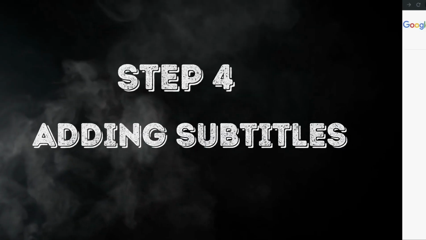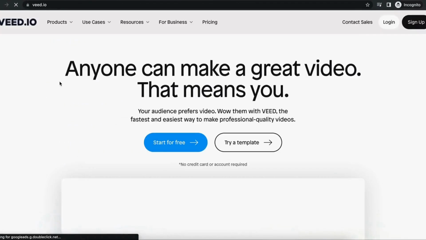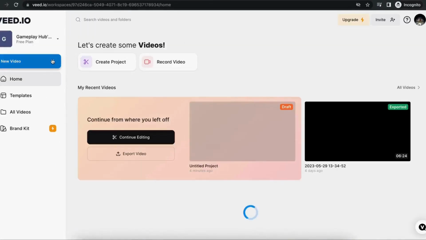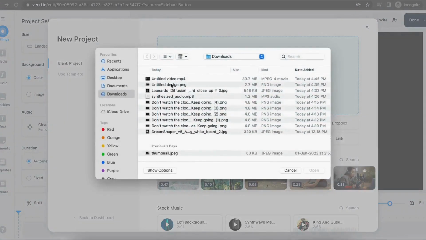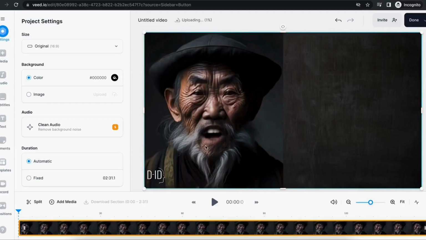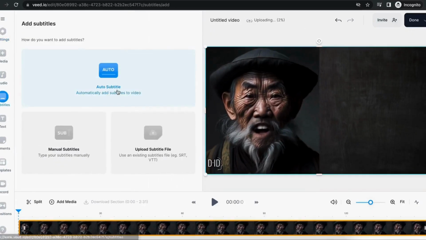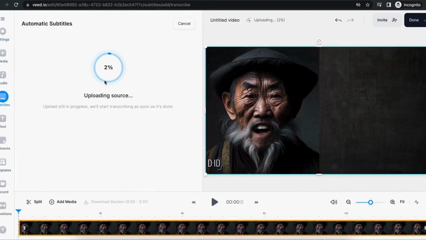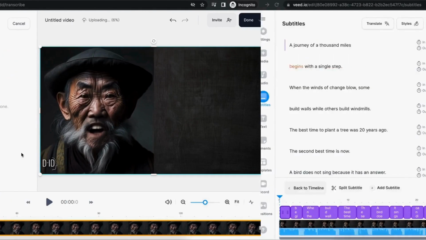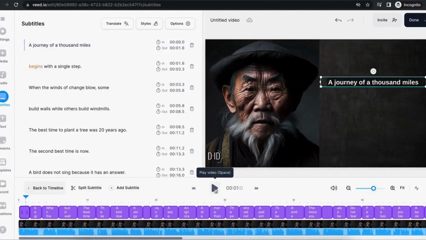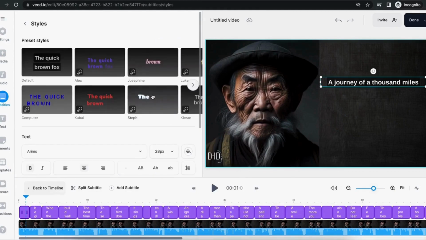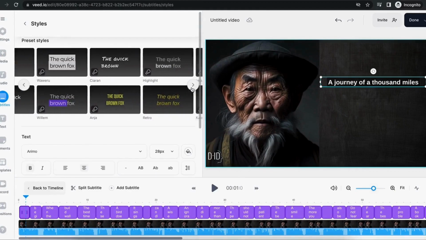Step 4. Adding subtitles. The last part is to add subtitles. For that, we will use v.io. Click on Create Project, and then Upload Video. Click on Subtitles in the left side of menu, and select Auto Subtitles. Leave the language as English and click on Create Subtitles. Now to change the style of subtitles, click on Styles and click on right arrow 2, 3 times and select the last style.